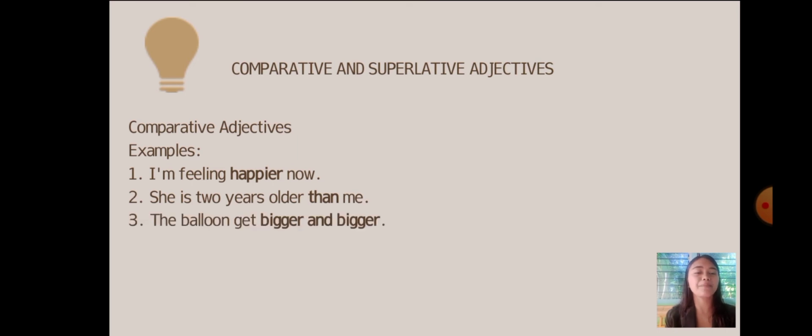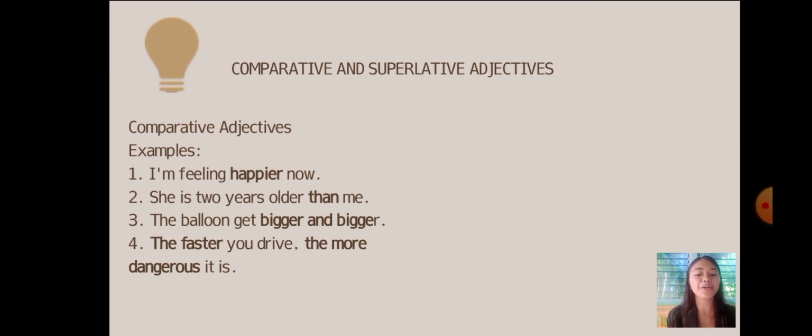Third example: the balloon gets bigger and bigger. So bigger and bigger is the comparative adjective. In this example, if we want to describe how something or someone changes, we can use two comparatives with and. Then the fourth example: the faster you drive, the more dangerous it is.